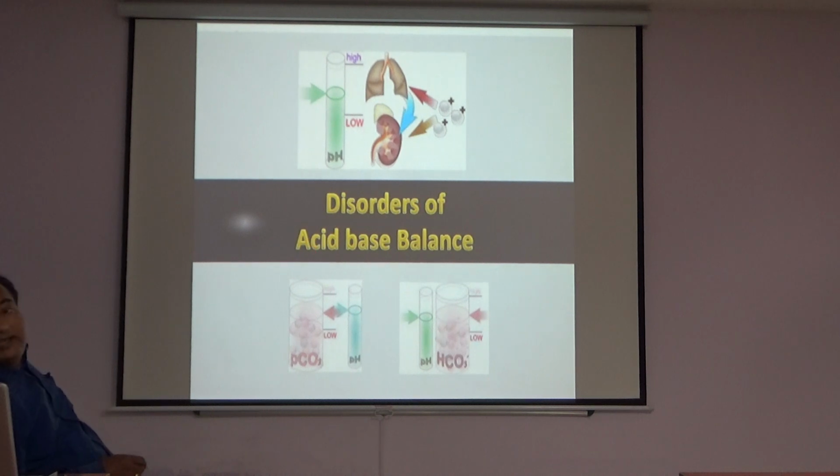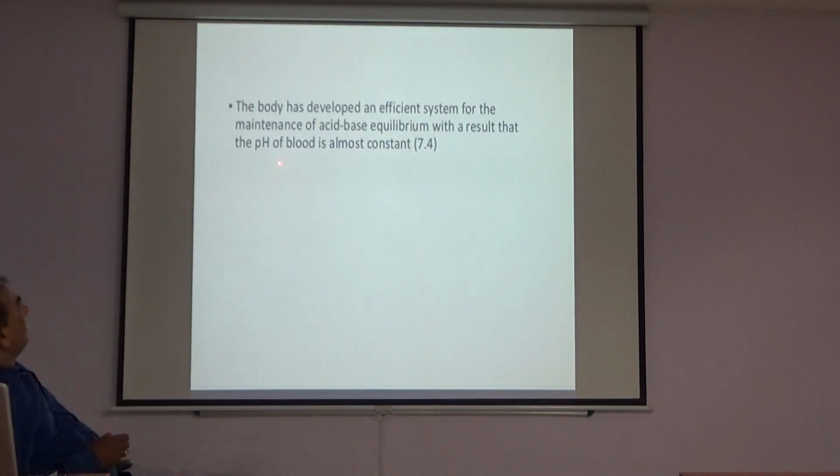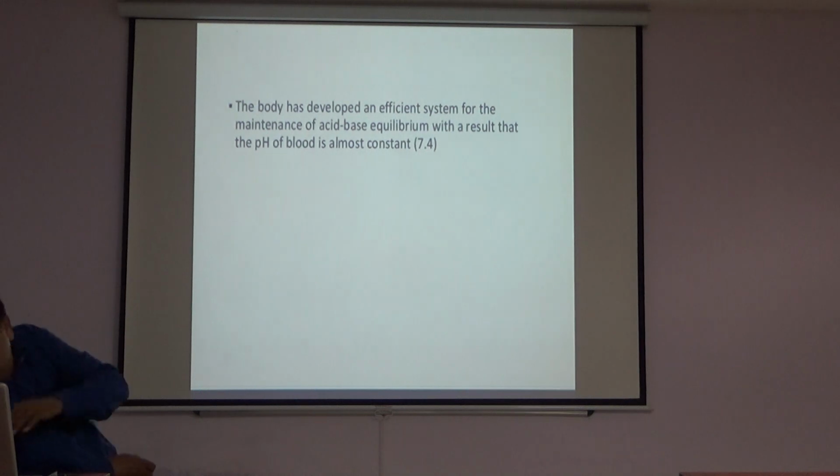Disorders of acid-base balance. The body has developed an efficient system for the maintenance of acid-base equilibrium, with the result that the pH of blood is almost constant at 7.4.